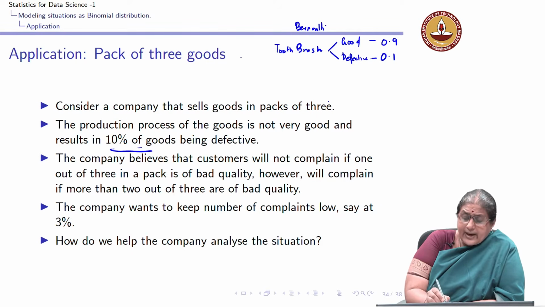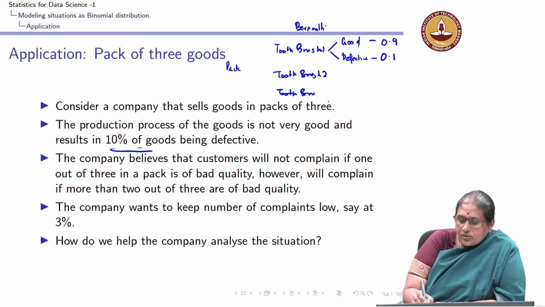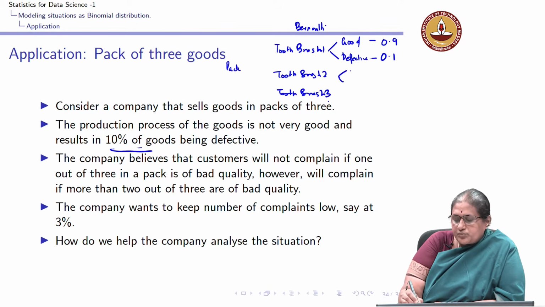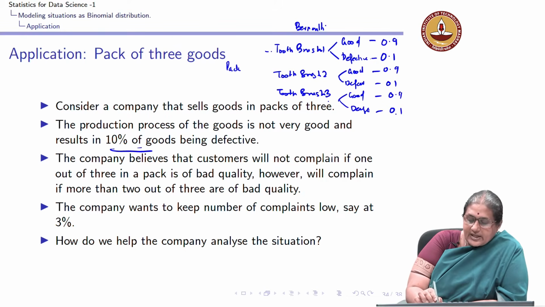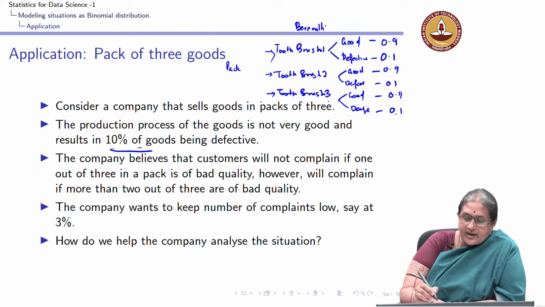Now, if I am looking at a pack of 3, I have toothbrush 1, toothbrush 2 and toothbrush 3, and I know that each one of these toothbrushes could be either good or defective. Since they come from the same manufacturing process, the probability of being good or defective for these toothbrushes is going to be the same, which is 0.9 and 0.1. So, I can look at each one of them as identical and independent trials.